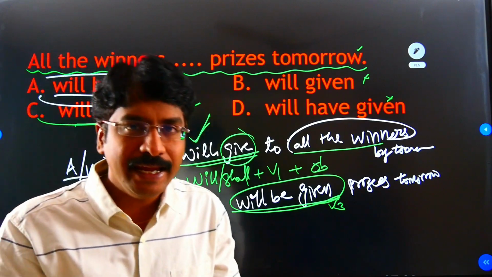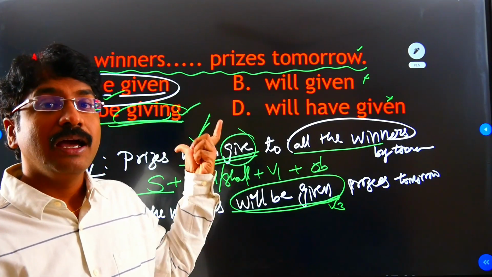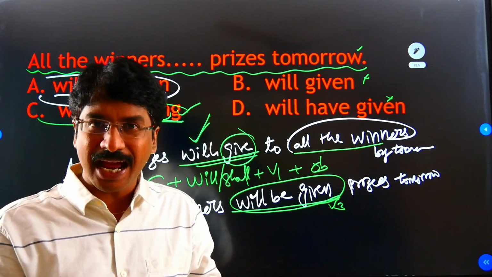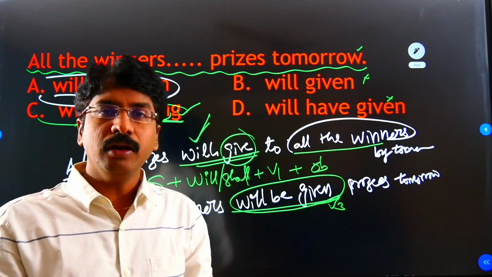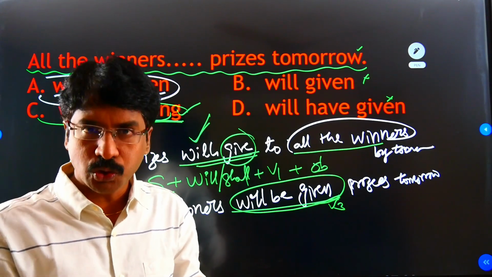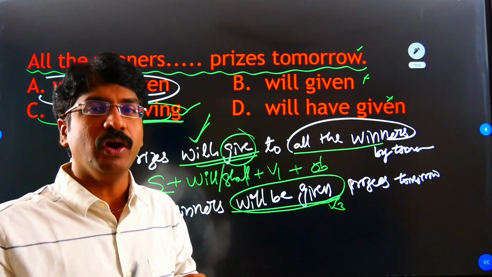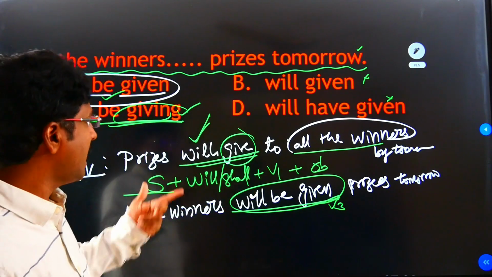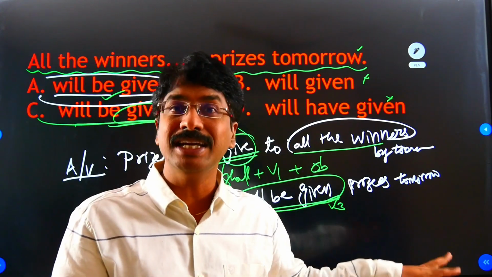So once again I am repeating this. Here this question belongs to the future as well as passive voice. Future passive voice question. Before we solve the question, we have to write the future tense of this future active voice. So future active voice: prizes will give to all the winners by tomorrow.